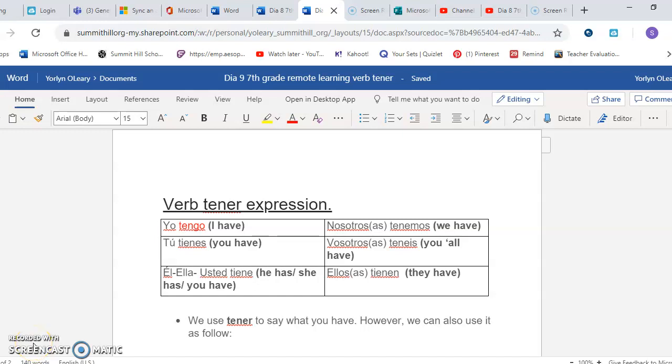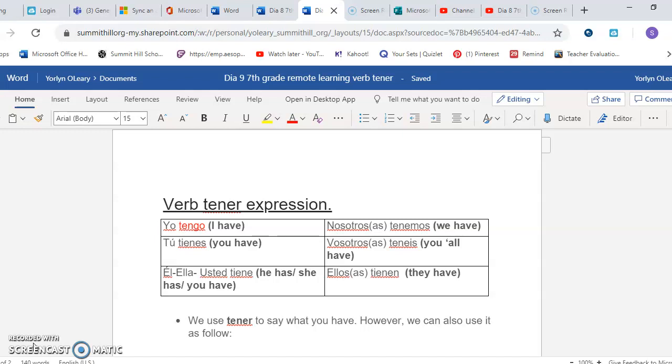Hoy vamos a repasar. Today we are going to be reviewing the verbo tener. However, with tener, that means to have. We use it in very particular occasions too, and that's what we are going to be learning today.